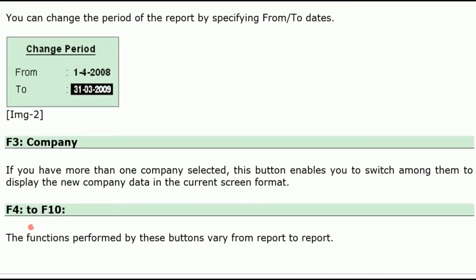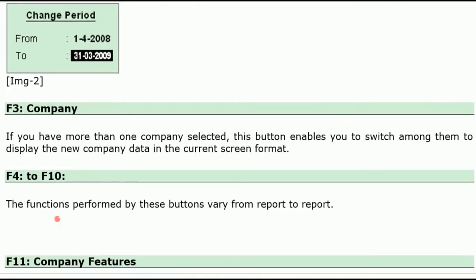And the F3 company. If you have more than one company selected, we can switch between those companies by using F3. F1 is select company, but F3 is to switch between selected companies.